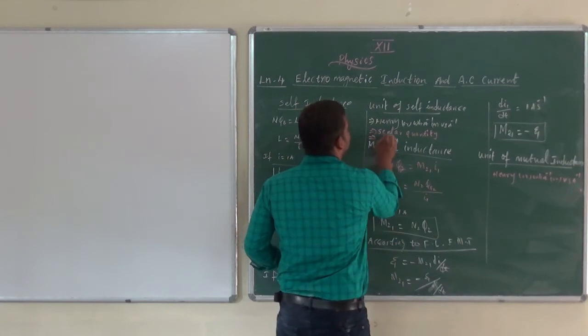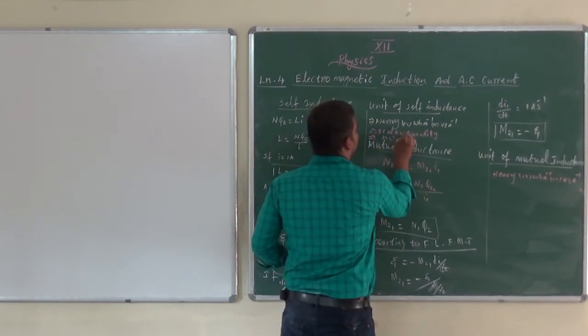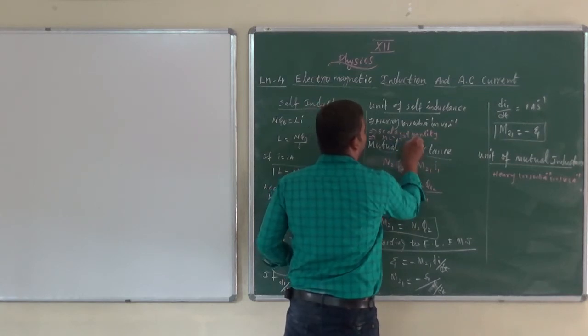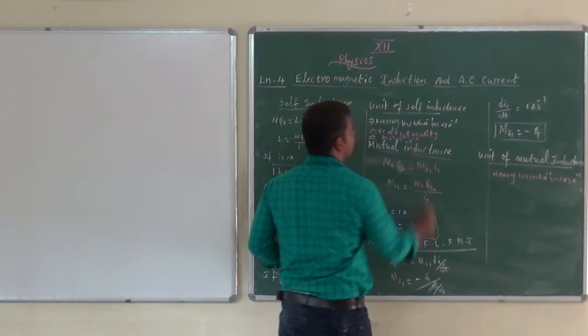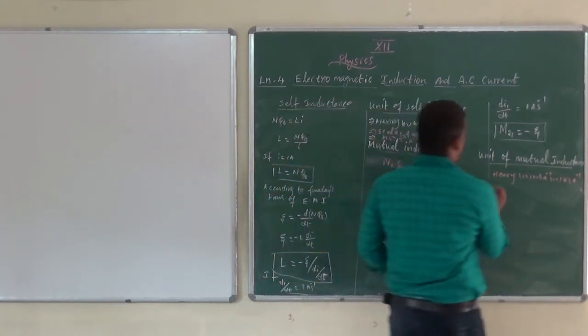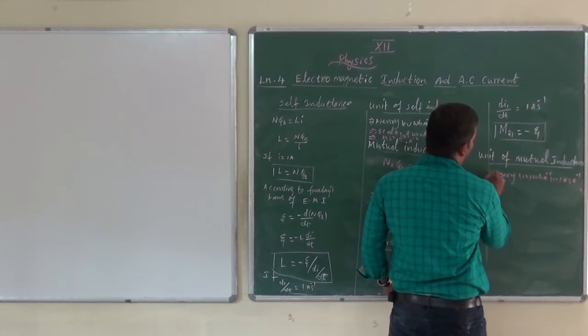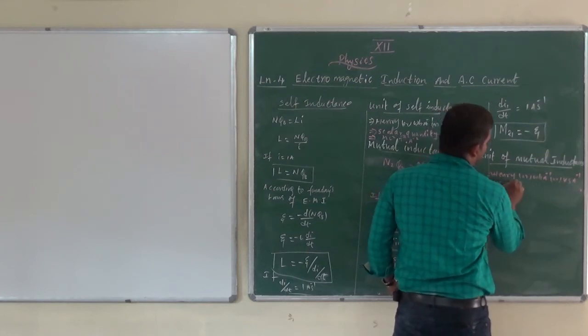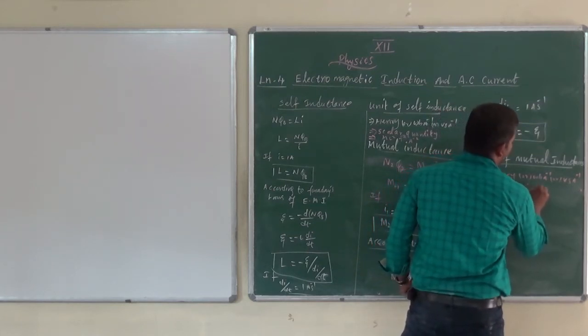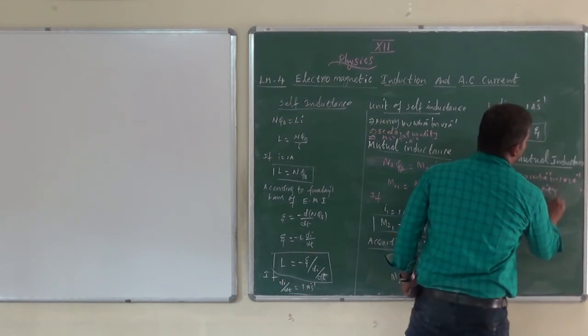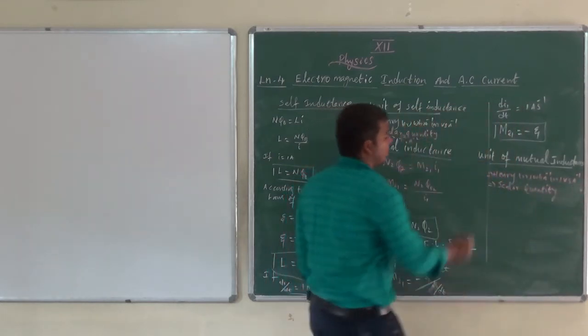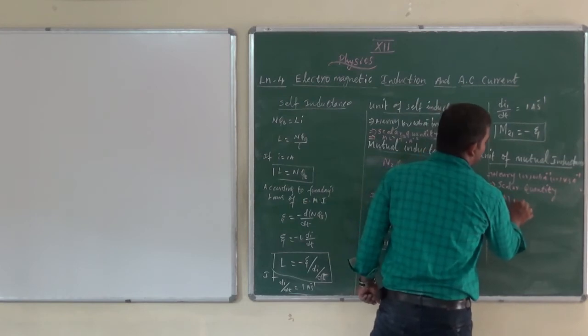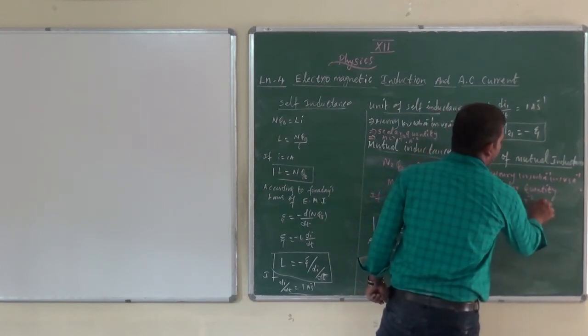Dimension formula ML² T⁻² A⁻². Here also scalar quantity.